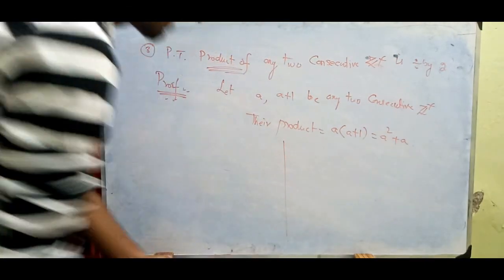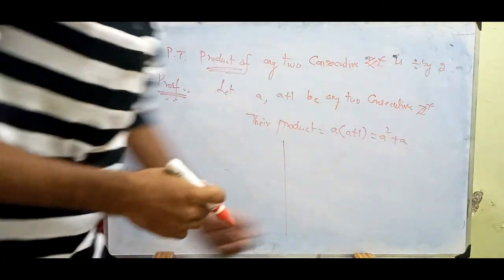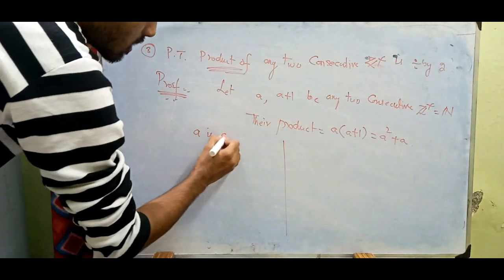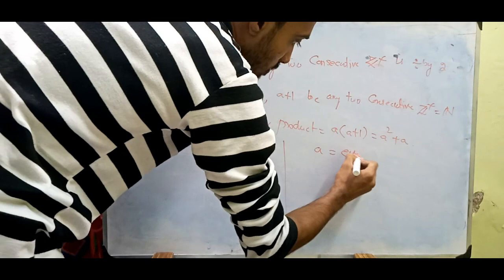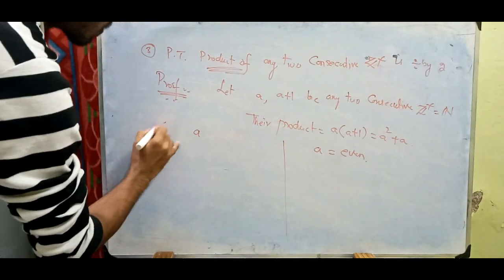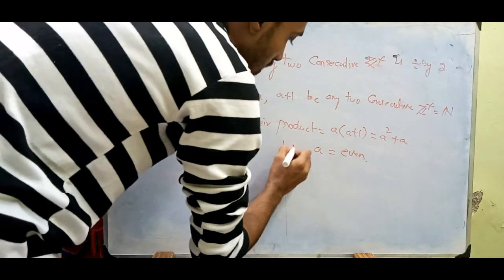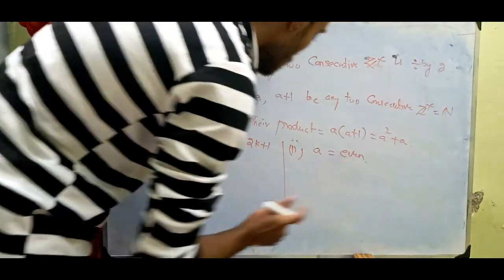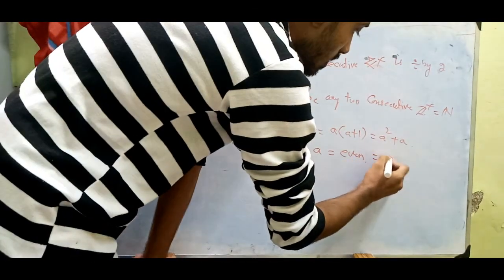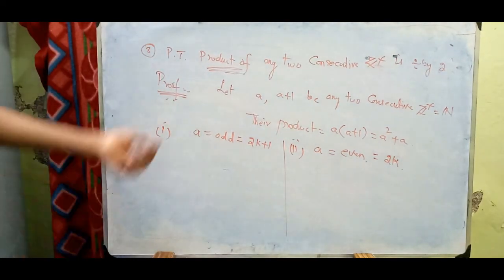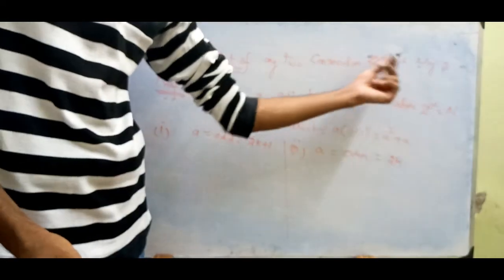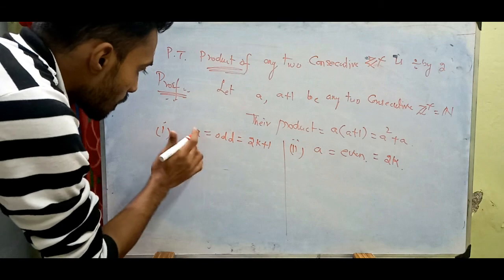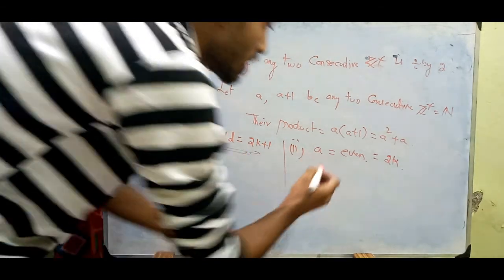Got it? So there are two cases for positive integers, even though we can say this is a natural number. One is a is odd, another one is a is even. So first case a equal to odd, second case a equal to even. For odd I use 2k plus 1, for even I use 2k. Let us see whether this product of any two consecutive integers is divisible by 2 or not.